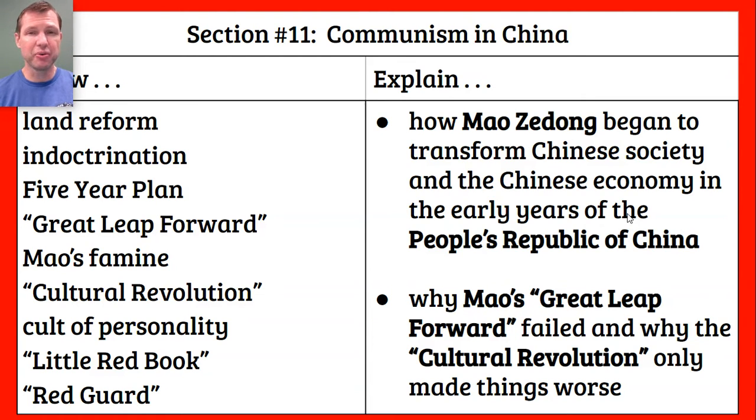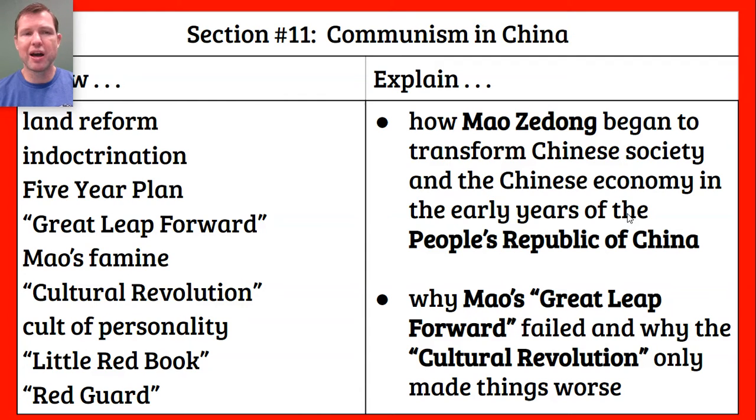And Mao Zedong, the leader of the CCP, had established a new government in China called the People's Republic of China. And in 1949, China, the world's most populous country, had become a communist country. So today's lesson is all about how Mao transformed China into having a communist economy and really into a totalitarian society. So I hope you'll be able to explain how Mao Zedong began to transform Chinese society and the Chinese economy in the early years of the People's Republic of China.